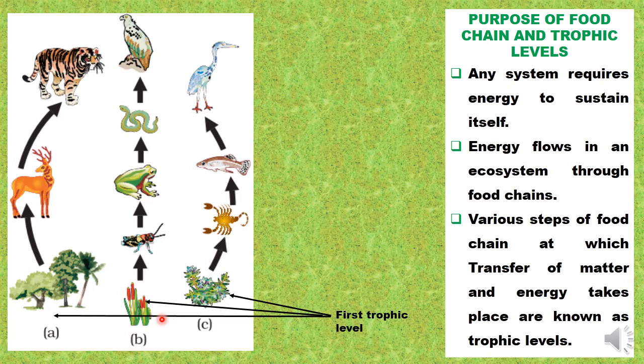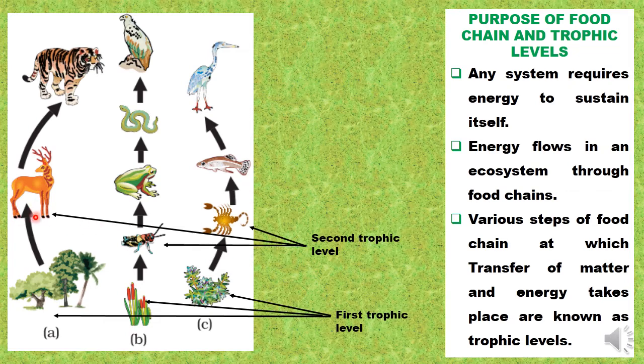because obviously unless the producers are producing something, unless the producers are trapping and fixing the sunlight energy, how else will the energy start flowing into the system? So we need producers to produce some biomass which can then be consumed by different consumers. Now second trophic level. Second trophic level is obviously going to be occupied by herbivorous organisms.